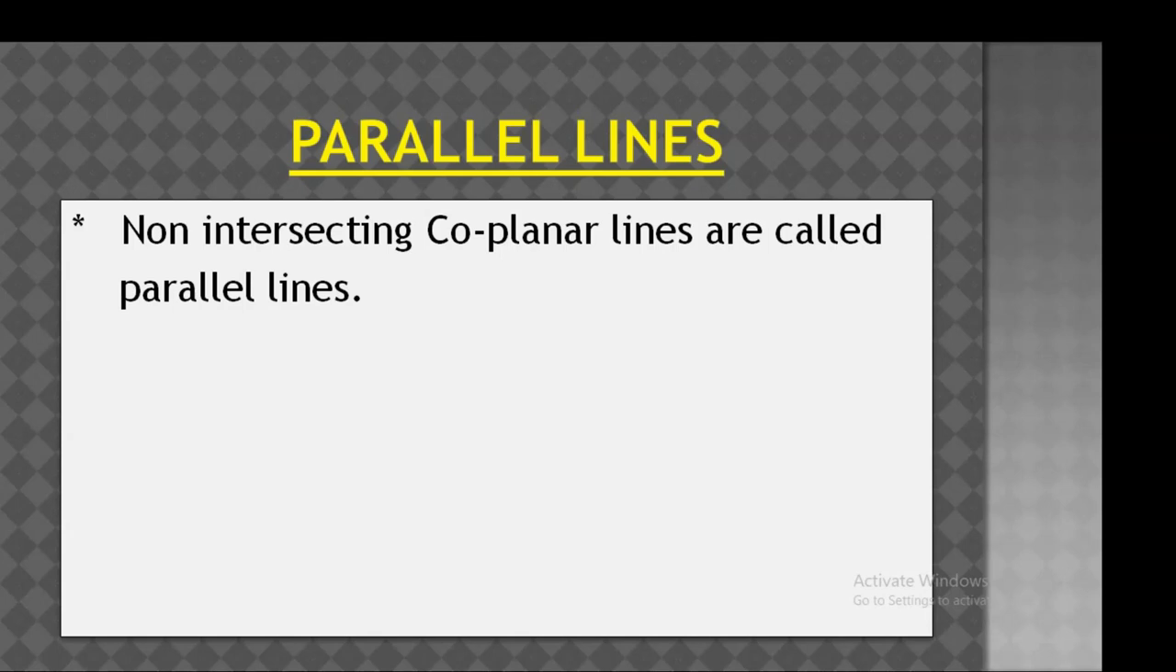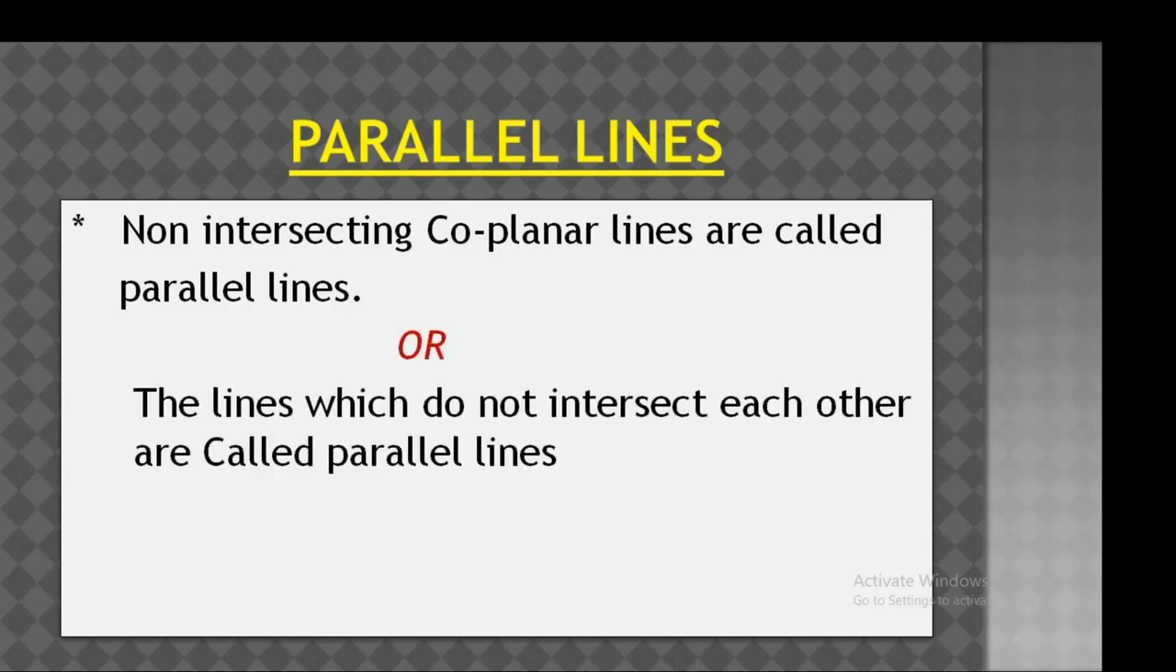Non-intersecting coplanar lines are called parallel lines. Non-intersecting means the lines which do not intersect each other, and coplanar lines means the lines which lie on the same plane. So the definition is clear. Non-intersecting coplanar lines are called parallel lines. Or one more definition: the lines which do not intersect each other are called parallel lines.